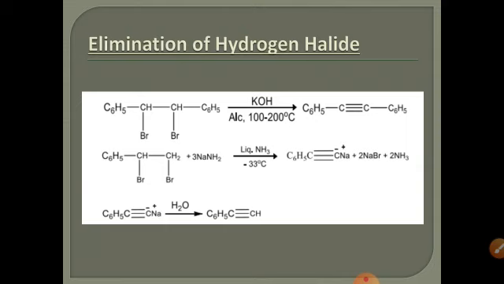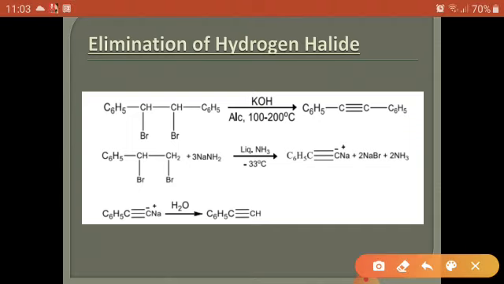If we use potassium hydroxide, in the presence of potassium hydroxide and high temperature, the triple bond is formed in the internal position of the alkyne. So internal alkynes are formed when we use potassium hydroxide at very high temperature. But when we use soda amide in the presence of ammonia, it forms the terminal alkynes.